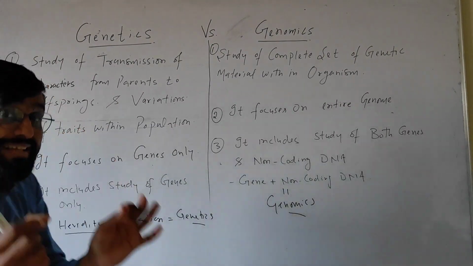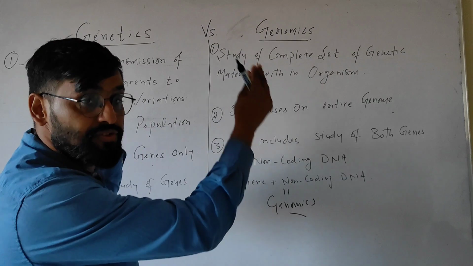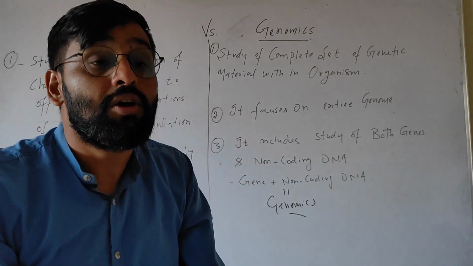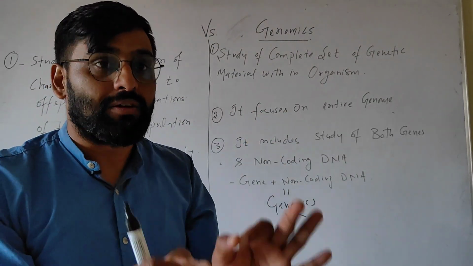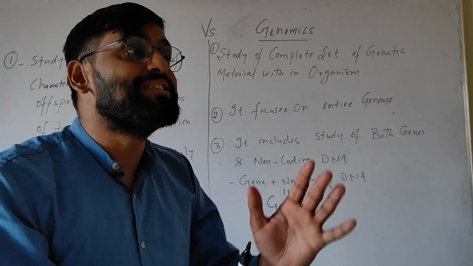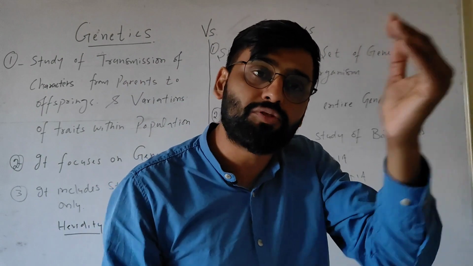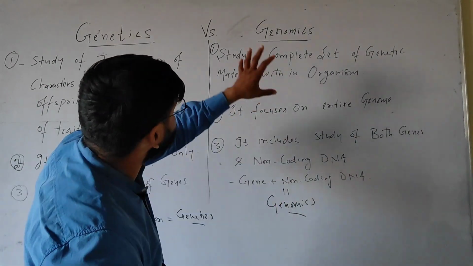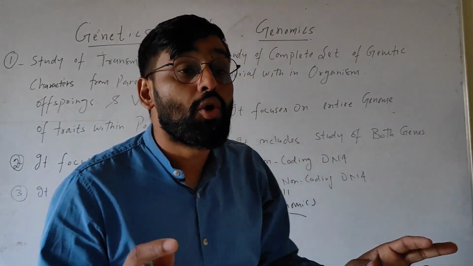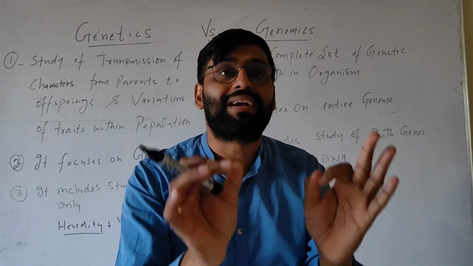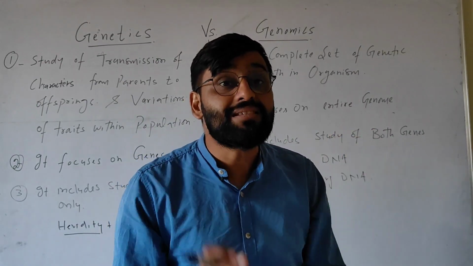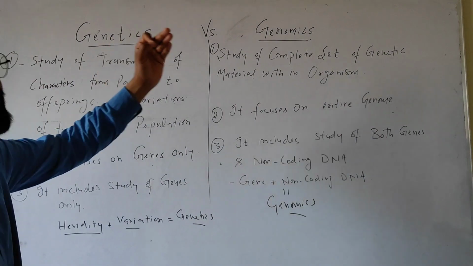So the basic difference between genetics and genomics is, in genetics, we only study genes, the function of genes, how genes vary within population, and how these genes are transferred from parents to offspring. But in case of genomics, we will study the complete genetic material of the organism. So this is the difference between genetics and genomics.